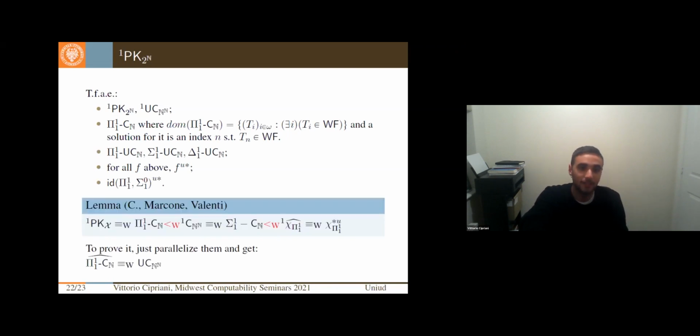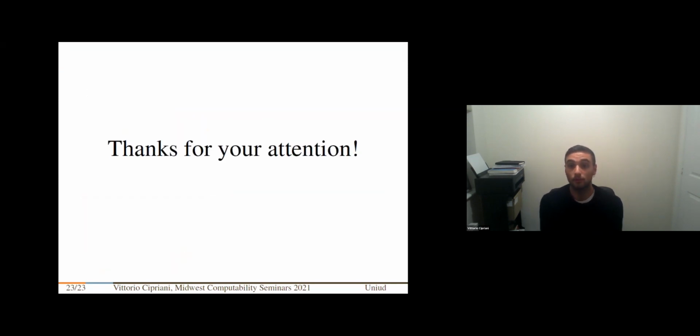All these equivalences allowed us to say that the first order part of the perfect kernel principle is strictly below the first order part of C Baire, which is strictly below the first order part of Pi^1_1 parallelized. And indeed, we can show that the parallelization of Pi^1_1 C_N and UC Baire, if you parallelize, is strictly below Sigma^1_1 C_N parallelized, and is strictly below the implicit parallelization of Pi^1_1. So that's the last slide of my talk, and thanks everybody for your attention.